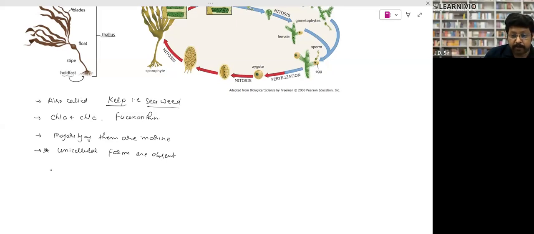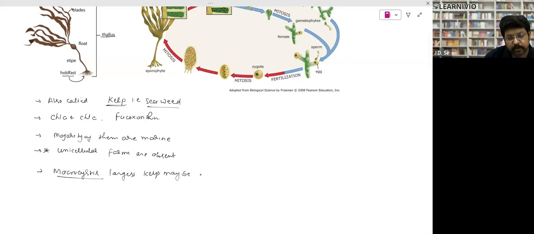Maybe there are two brown algae. The largest brown algae is Macrocystis. That is the largest brown algae, the largest kelp. It may be up to 40 to 100 meters.